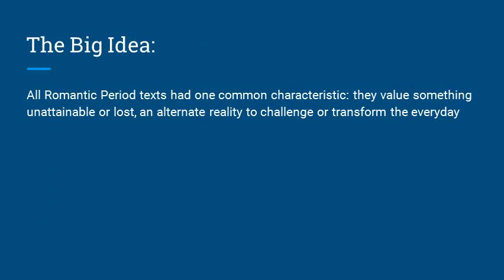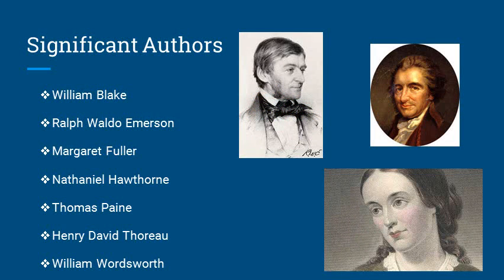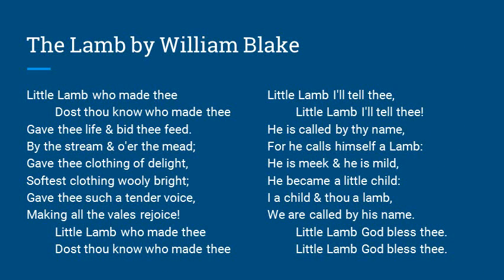If there is one thing to remember about the Romantic period, it is this. All Romantic period texts had one common characteristic. They value something unattainable or lost and try to create an alternate reality that challenges or transforms everyday life. Examples of Romantic period authors include William Blake, Ralph Waldo Emerson, Margaret Fuller, Nathaniel Hawthorne, Thomas Paine, Henry David Thoreau, and William Wordsworth.